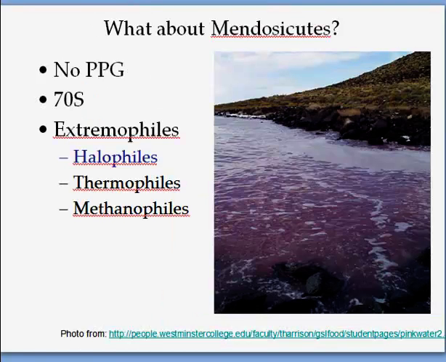And the last one are the archaea, and these are the ones that are extreme thermophiles. They have no peptidoglycan. They have 70S ribosomes, and they are also present on shores of various beaches and oceans, especially where you have extreme climates, so you won't see them in nice beaches. It's mainly where you have salt-loving bacteria, for example, like the Dead Sea. That's where you will find these, or you would find them in very hot water or very hot spring water.